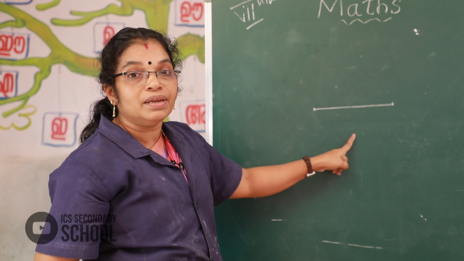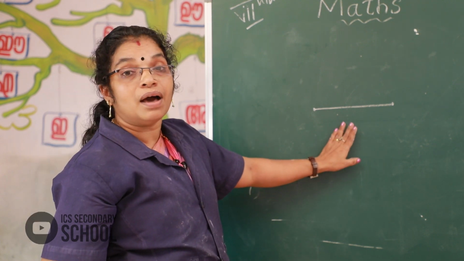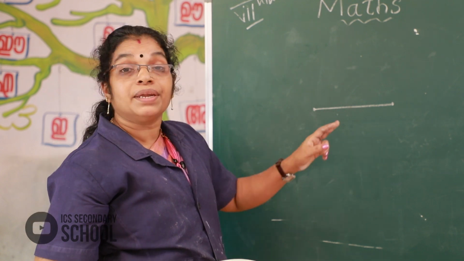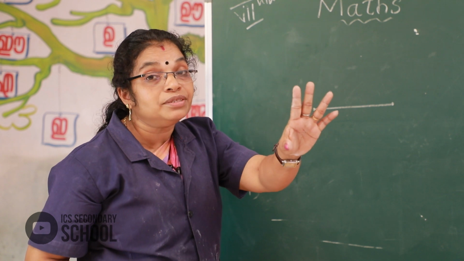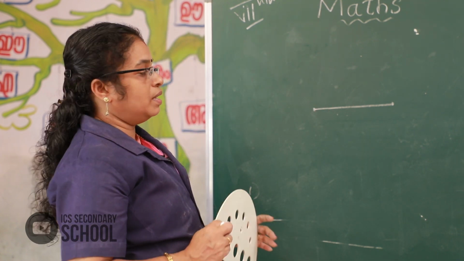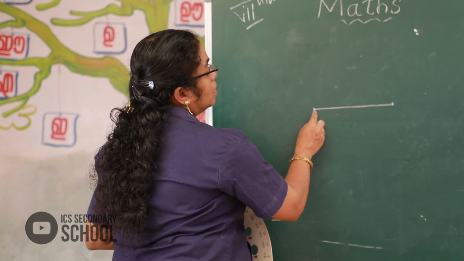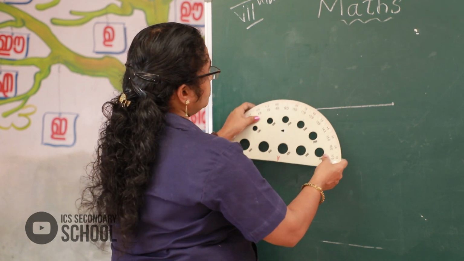This is a line. Do you remember? We get a line by joining how many points? Two points. Okay. First, here, how much degree? 30 degree. We want to find here.